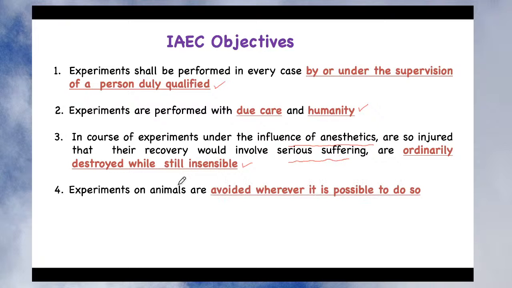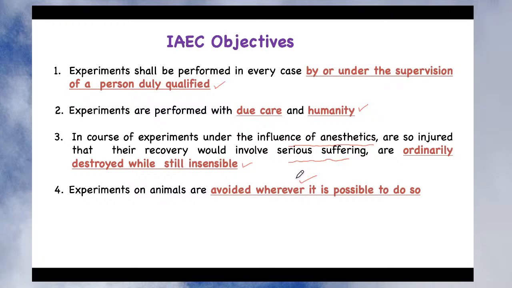The fourth objective is that experiments on animals are avoided wherever it is possible to do so. It means if you have any method where, instead of an animal, you will come to know your result by using chemicals, enzymes, or cell lines, you can use it. Don't use the animal, isn't it?